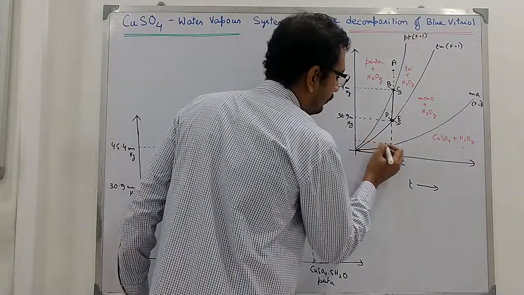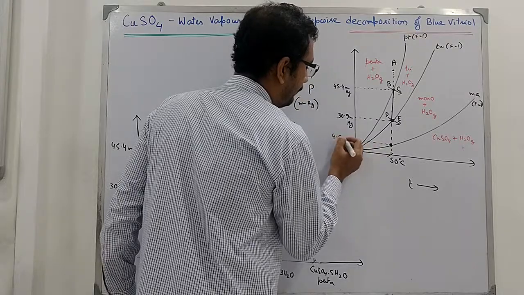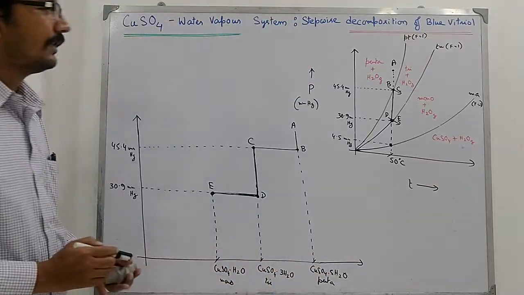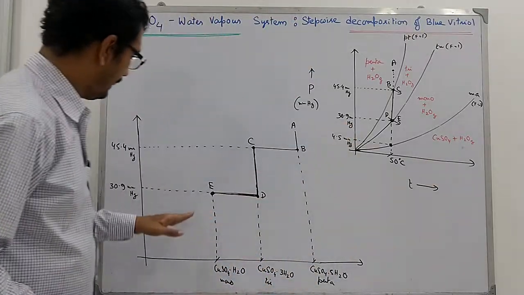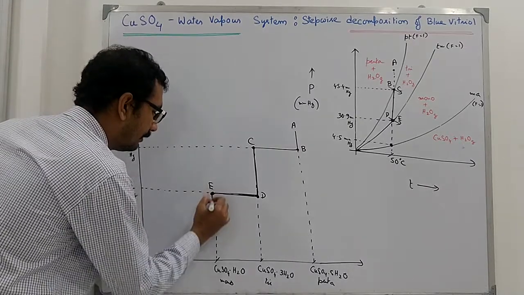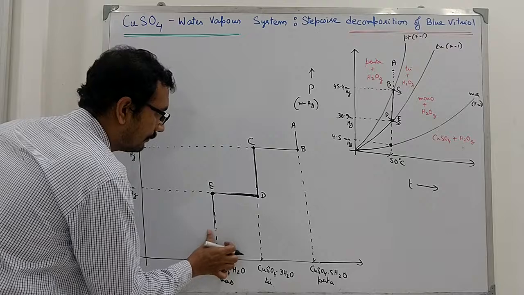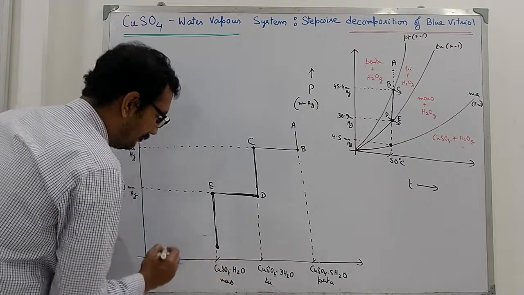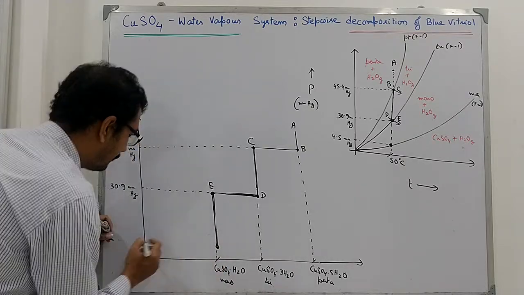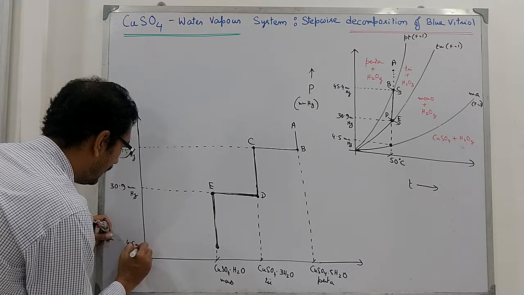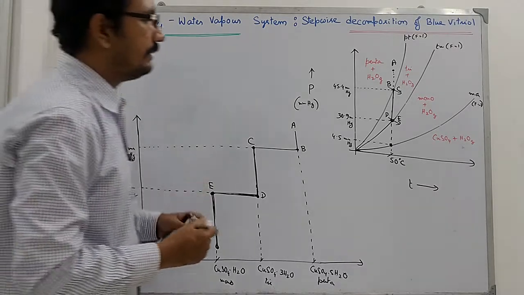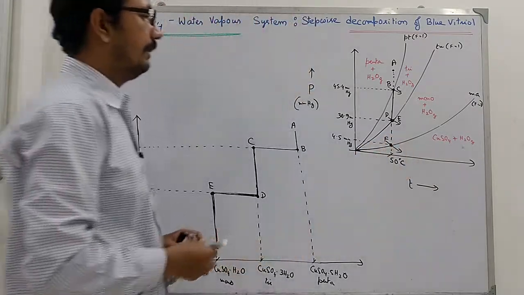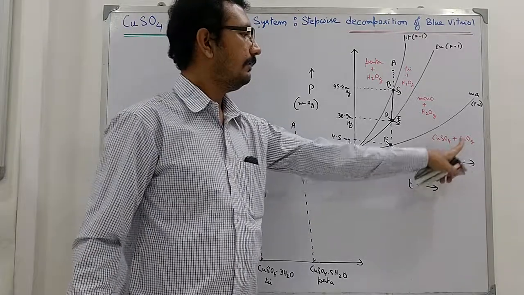Now it will come to 4.5 millimeter Hg, since the monohydrate converts, it will drop from 30.9 millimeter Hg and come to this point. So this point corresponds to 4.5 millimeter Hg.